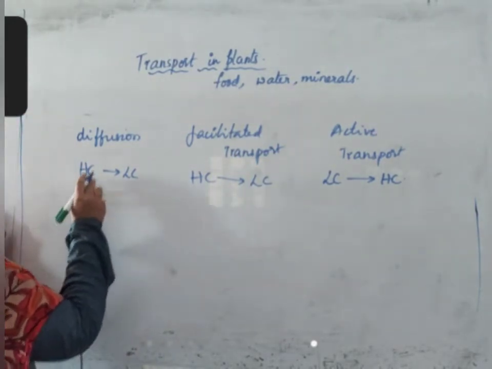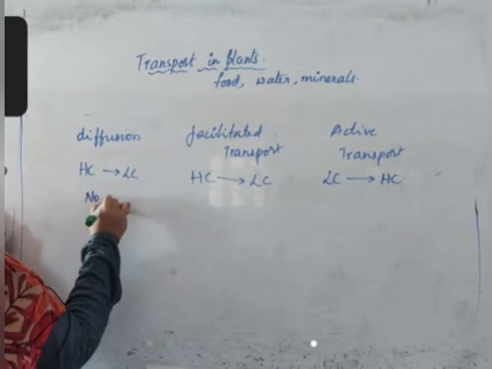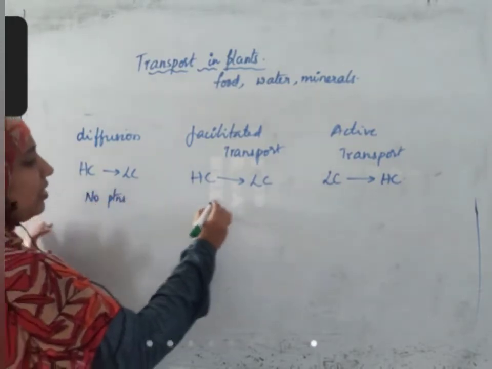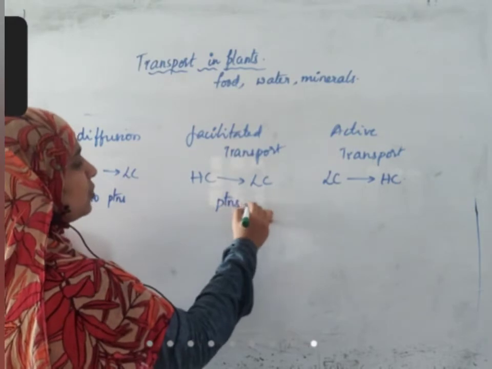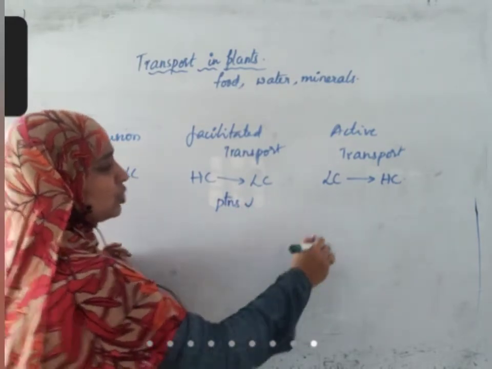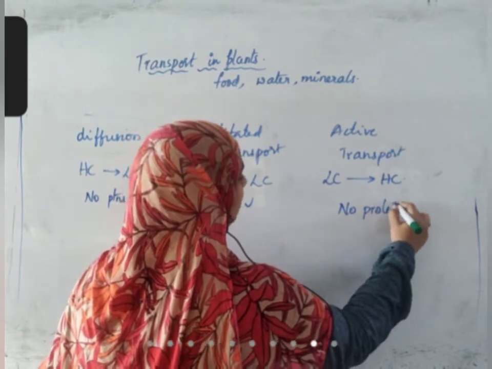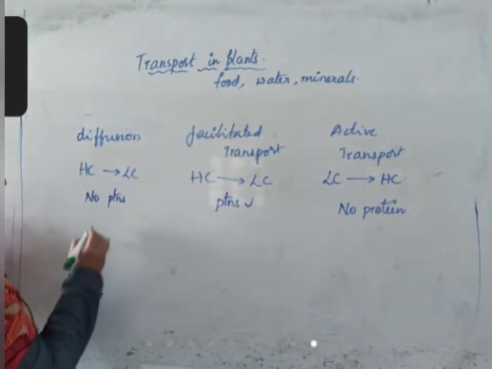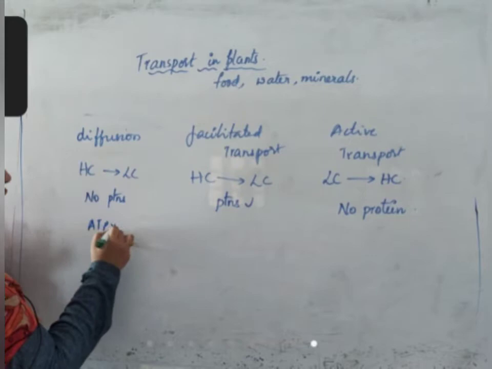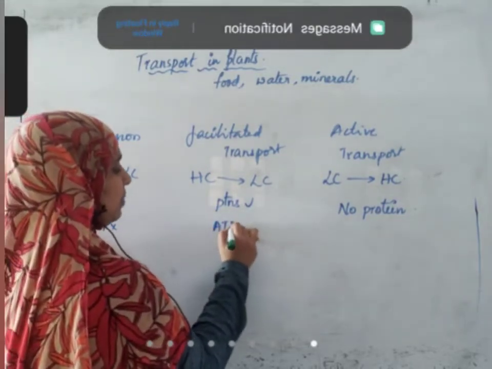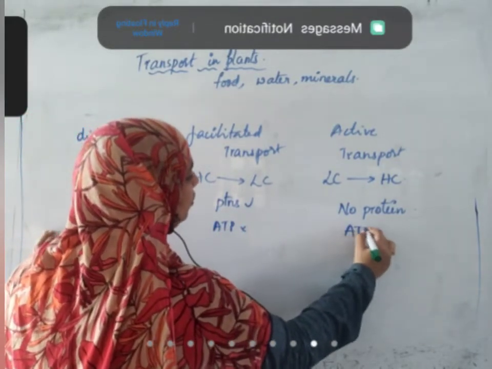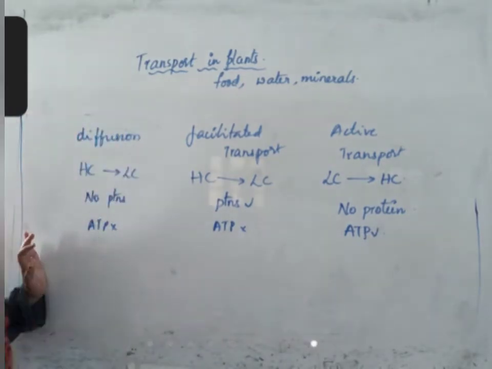In diffusion, no proteins are used. In facilitated transport, proteins are used. In active transport, no proteins are used. Here ATP molecule is not used. In facilitated transport, ATP molecule is not used. In active transport, ATP molecule is used.